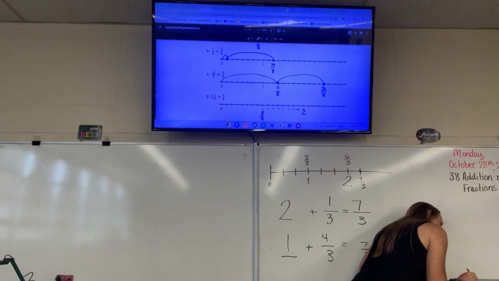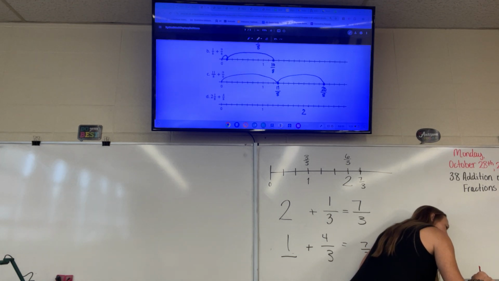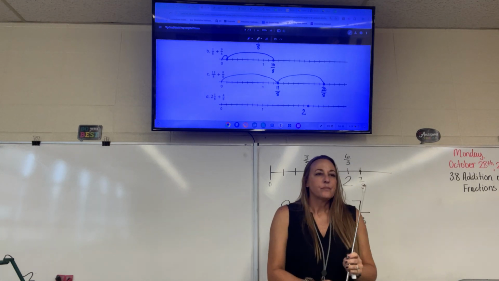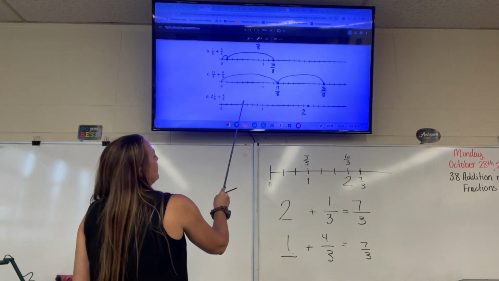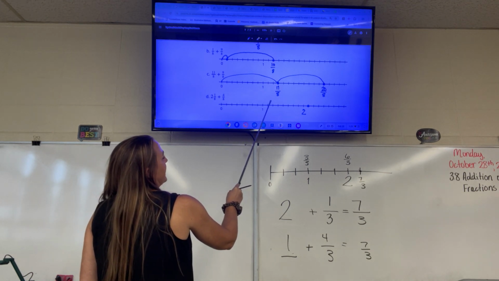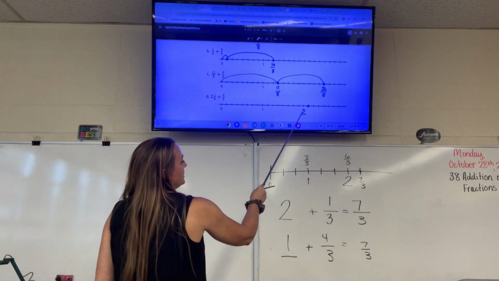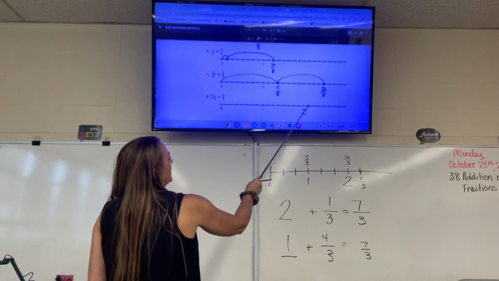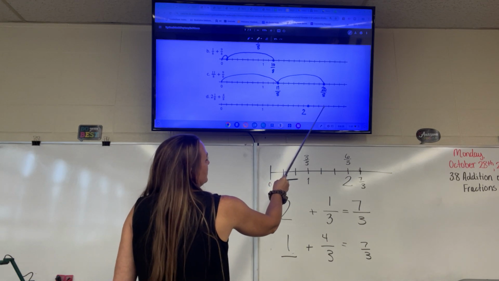But that's not what they want us to focus on there. They want us to do 2 and 1/8. So that's going to be 2 wholes and 1 more 8. So now you need to put the 2 at 16. 1, 2, 3, 4, 5, 6, 7, 8, 9, 10, 11, 12, 13, 14, 15, 16 is 2 wholes. But this is 2 wholes and 1 more 8. That's our first jump. And then we need to count up 4 more. So 1, 2, 3, 4.